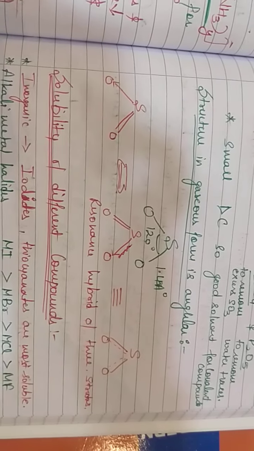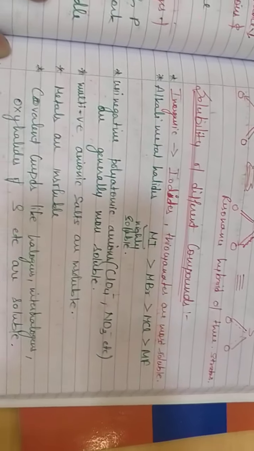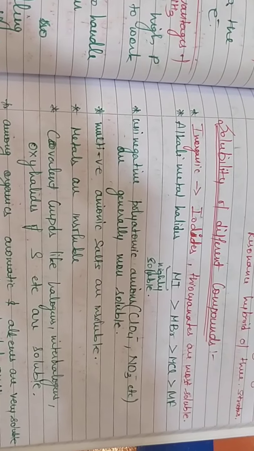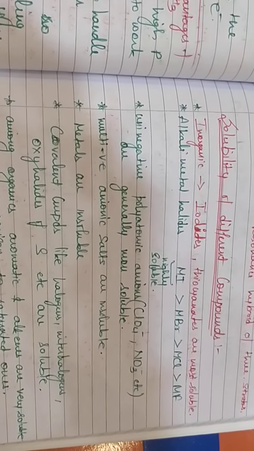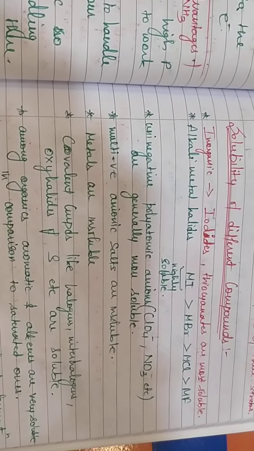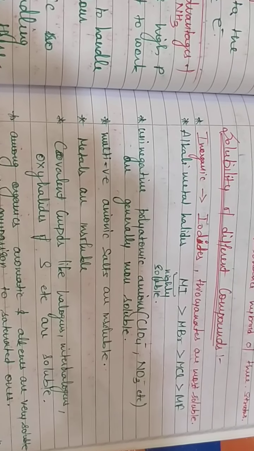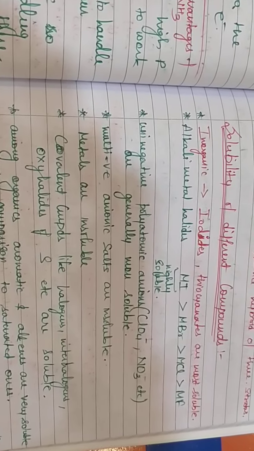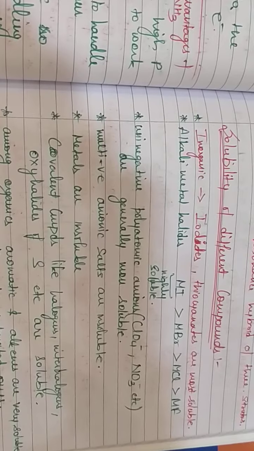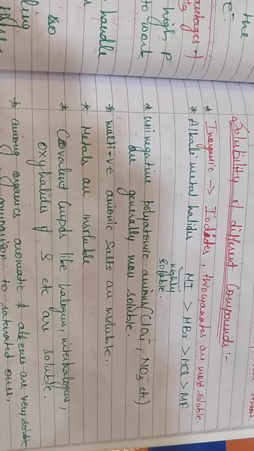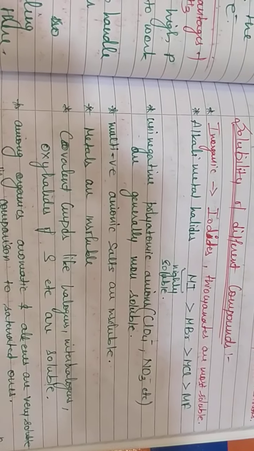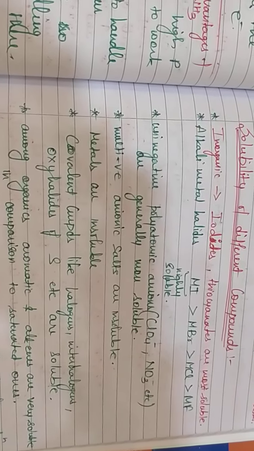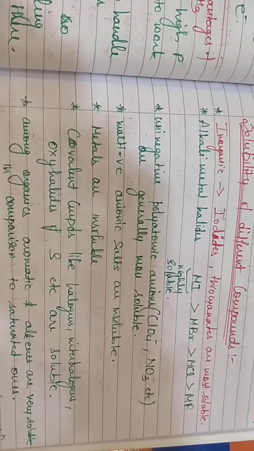The first property which we are going to discuss for SO2 is the solubility of different compounds. Among the inorganic compounds, iodides and thiocyanates are mostly soluble, just like in liquid ammonia. Also, alkali metal halides follow the order that iodides are most soluble and fluorides are least soluble. Uni-negative polyatomic anions, like ClO4 negative and NO3 negative, are generally more soluble in comparison to multi-negative anionic salts.